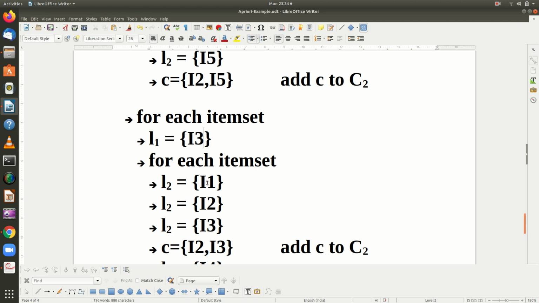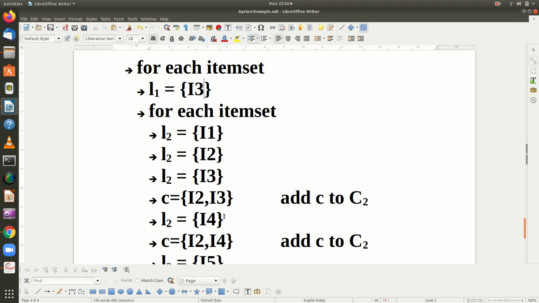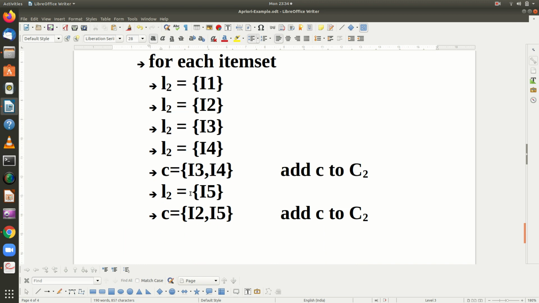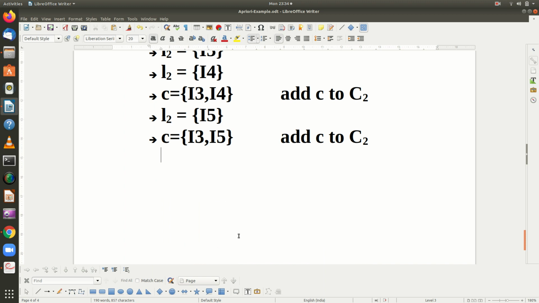I3 is not lesser than I1, so ignore it. I3 is not lesser than I2, so ignore it. I3 is not lesser than I3, so this will also be ignored. Now L2 will be I4. I3 is lesser than I4, so this will be added, and this will also be added.